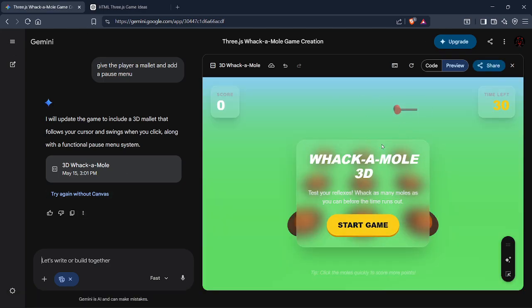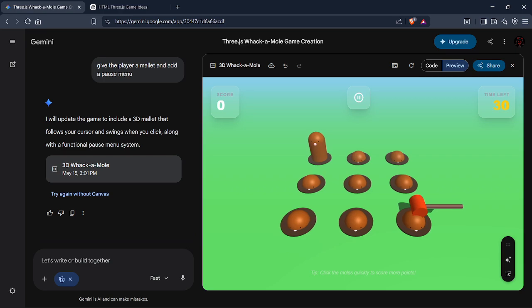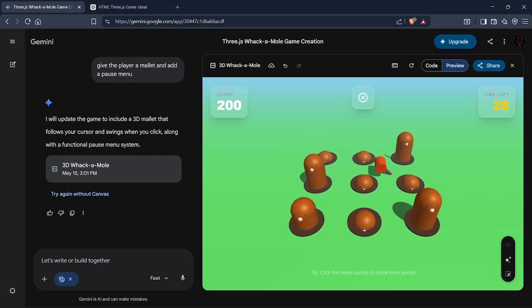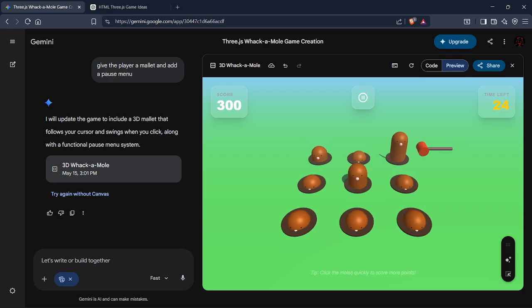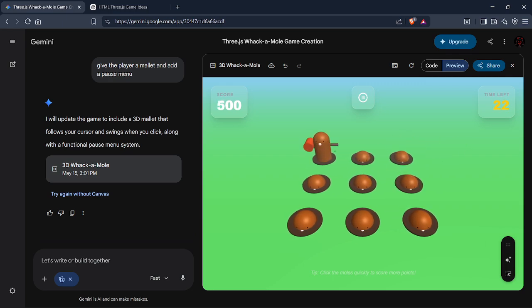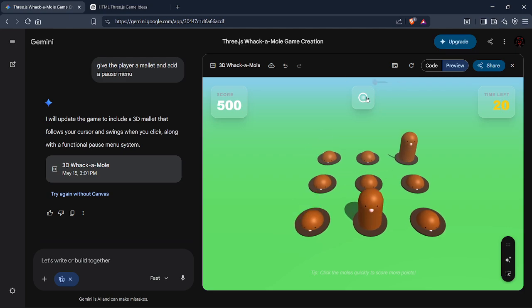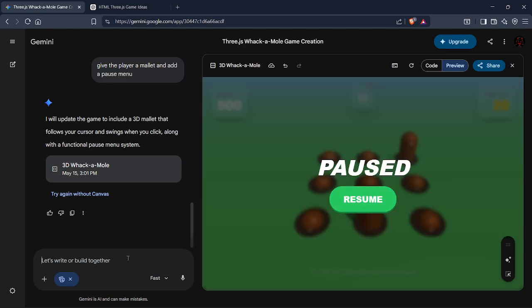Okay, Whack-A-Mole 3D. Okay, no, this is not good. Wait. How do I fix this? Start game. Wait, what is this? This isn't supposed to be a switch. What is happening? I don't even see my cursor. Wait, escape. Where is the pause menu? Okay, paused.